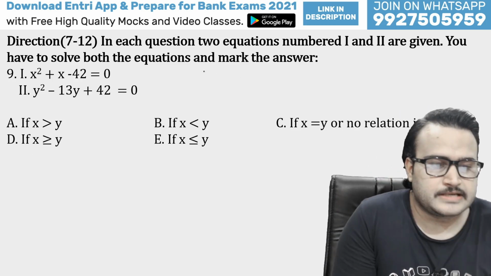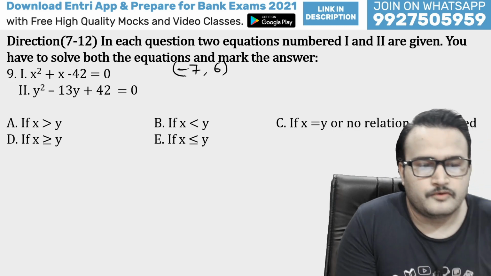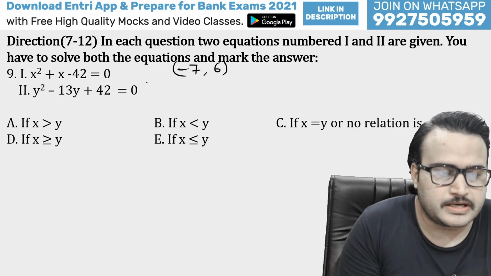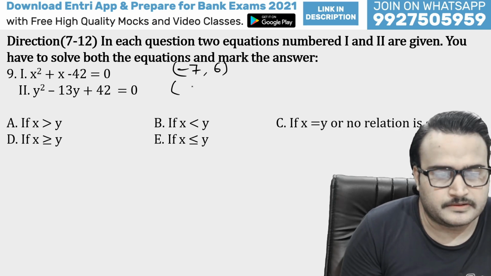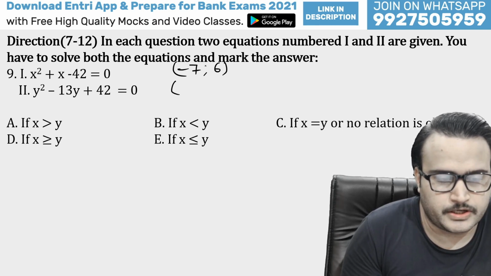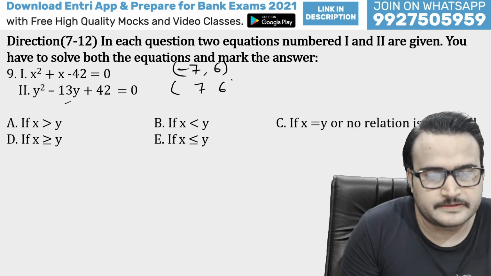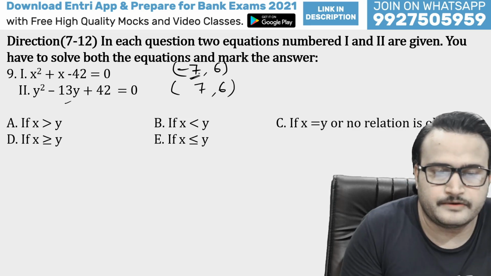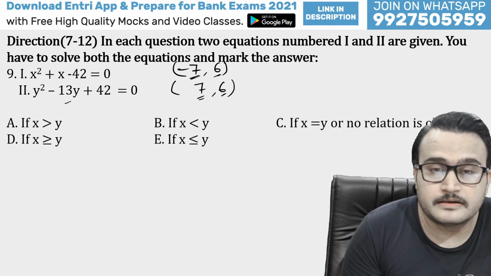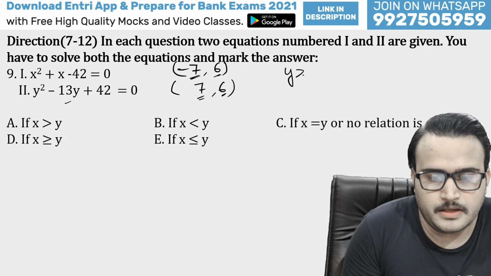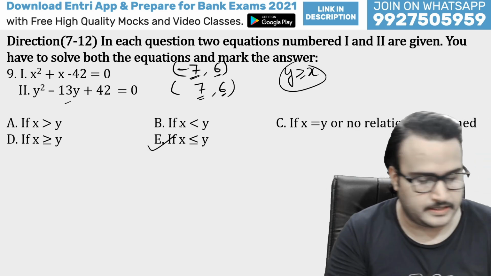This is the next question, guys. 7 sixes are 42, that means minus 7 and 6 will be your factors for the X equation, and for the Y equation, guys, you know that 7 sixes are 42, and again 7 plus 6 will be the factors. So this minus 7 is less than this, and this 6 is equal to this. So Y will be greater than or equal to X must be your right answer. E must be your right answer.